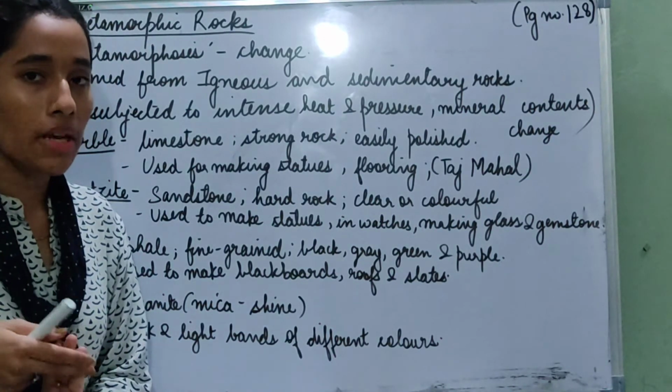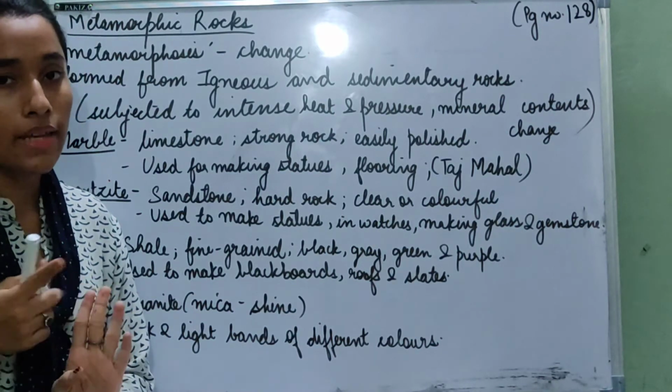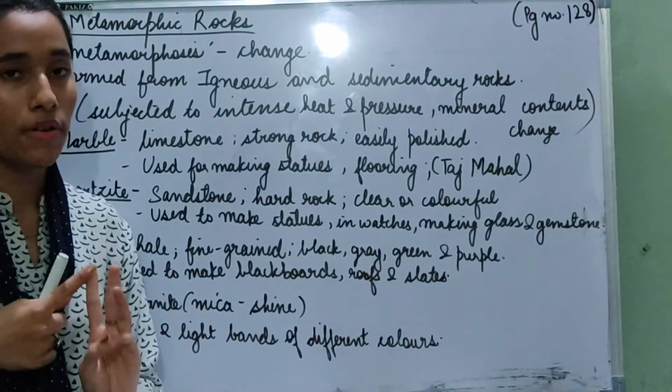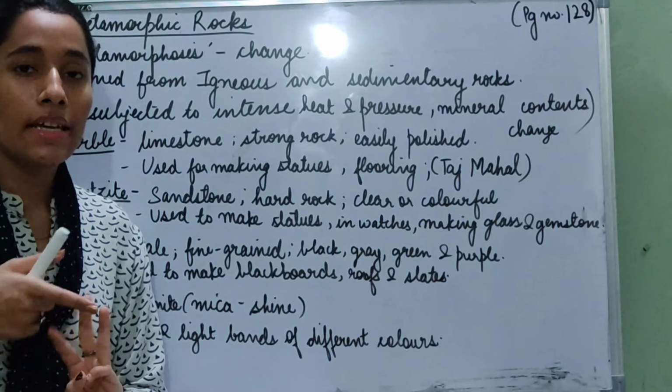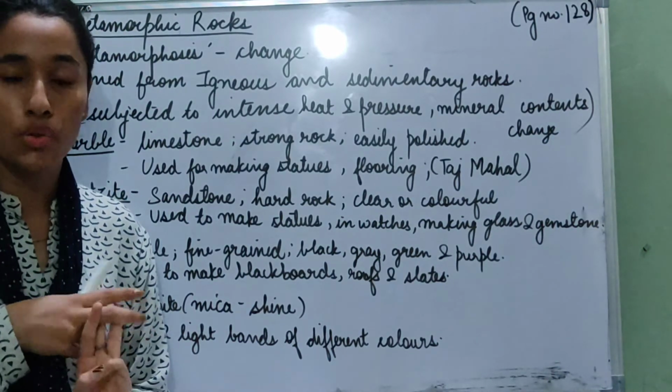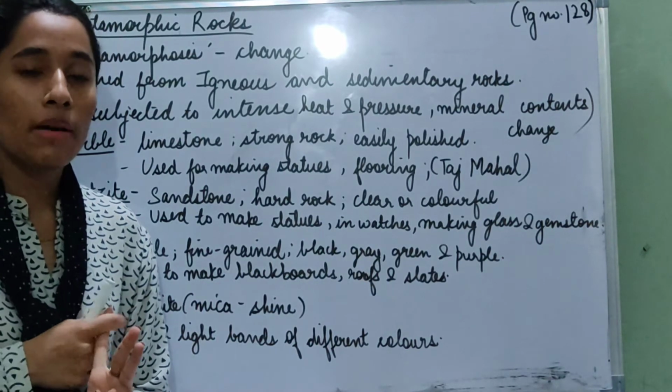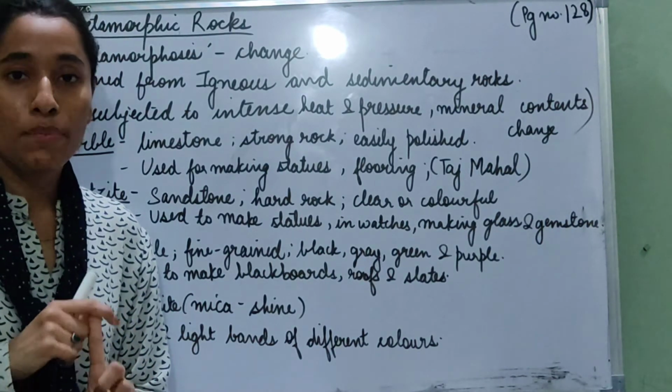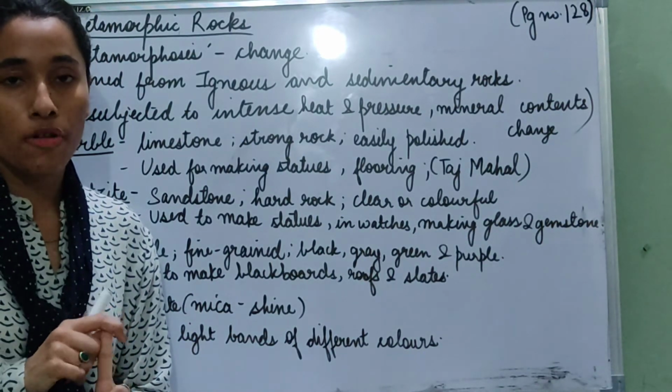So far in this chapter on rocks and minerals, we have learned that there are three types of rocks: igneous rocks, sedimentary rocks and metamorphic rocks. We have already done igneous rocks and sedimentary rocks, and we have also learned different types of these rocks. Today we are going to learn about the third type of rock, that is metamorphic rocks.